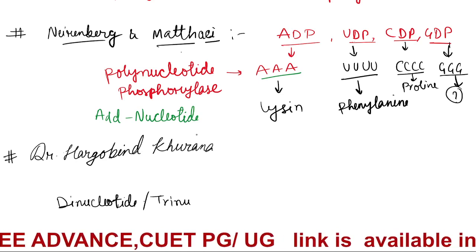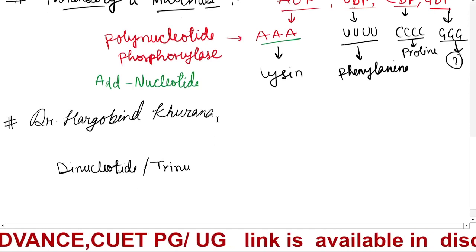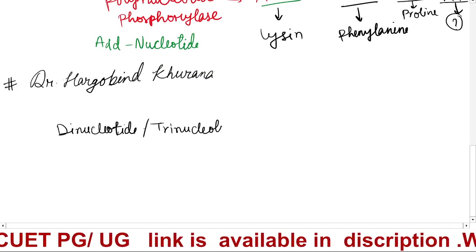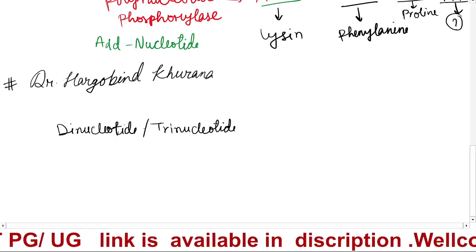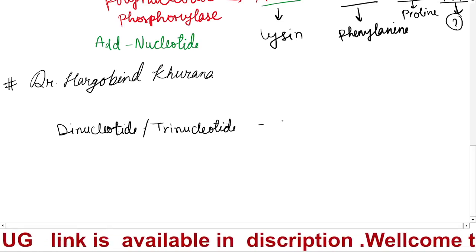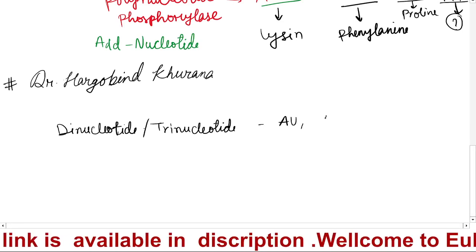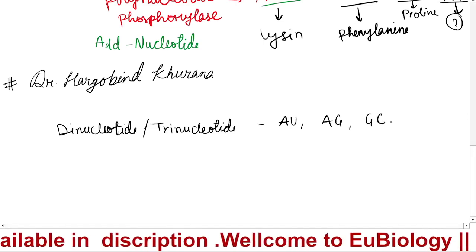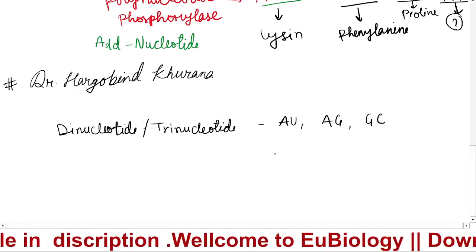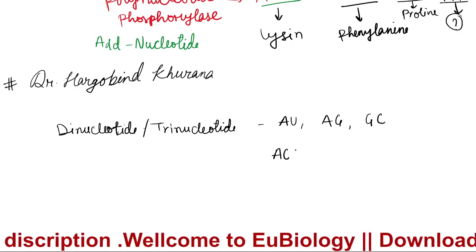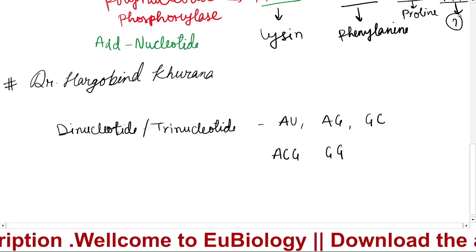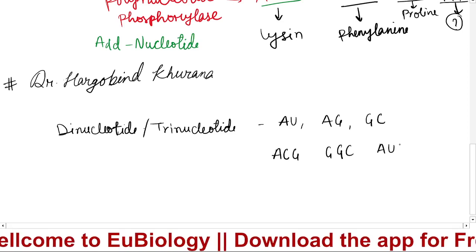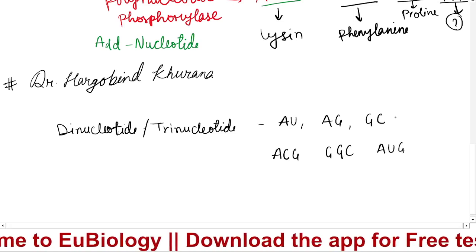So Dr. Hargobind Khurana took the trinucleotide. Suppose you can take AU, AG, then GC, any you can take, or you can take ACG, GGC, ACG, AUG. Okay, like that.